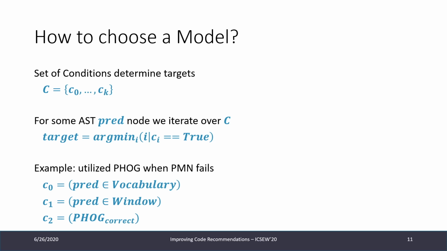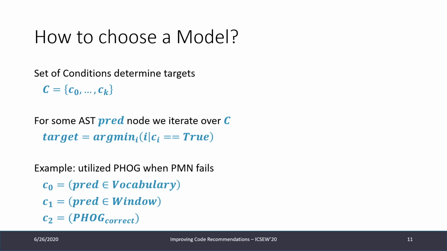For this, we define a set of conditions that determine our targets, C0 to CK. Then for some AST where we want to make a prediction, we iterate over the conditions C, and our target is just the smallest index where our condition holds true. So let's look at an example. The behavior we want is to utilize the PHOG whenever the pointer mixture network fails. So first, we'll see if the prediction is in the vocabulary.